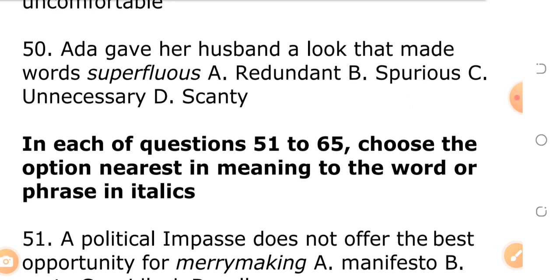Is it scanty? Ada gave her husband a look that made words superfluous. A, redundant. Opposite meaning of superfluous. Go over to your dictionary if you don't yet know the meaning and find out the meaning of superfluous, then give me what you think is the answer to question 50.